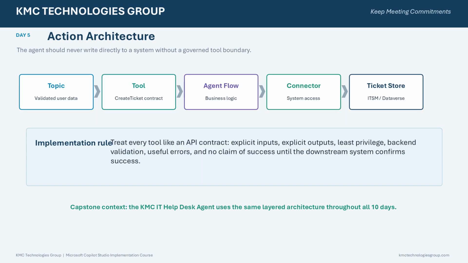A production agent should not write directly into enterprise systems without a controlled boundary. The conversation topic first produces validated user data. That data is passed through a tool contract. The tool invokes an agent flow where business logic and validation are applied. A connector then performs the actual system operation against a ticket store, such as Dataverse, SharePoint, or an IT service management platform. The result travels back through the same layers. This architecture gives us clear control over what the agent can do.